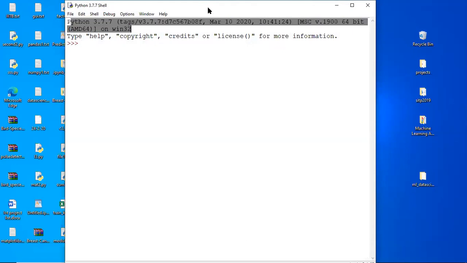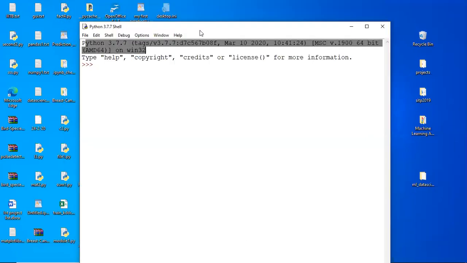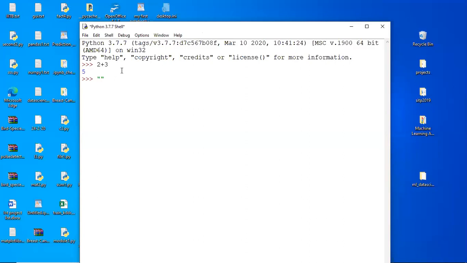In IDLE, we can work both in script mode as well as shell mode. Here it is the Python 3.7 shell, where you can do programming in interactive mode. I'm writing a statement like 2 plus 3, and it directly returns the output. Then I want to print my name, so I'm writing my name in quotes, and it returns the same thing in the output. Whatever you do in this shell is in interactive mode only.